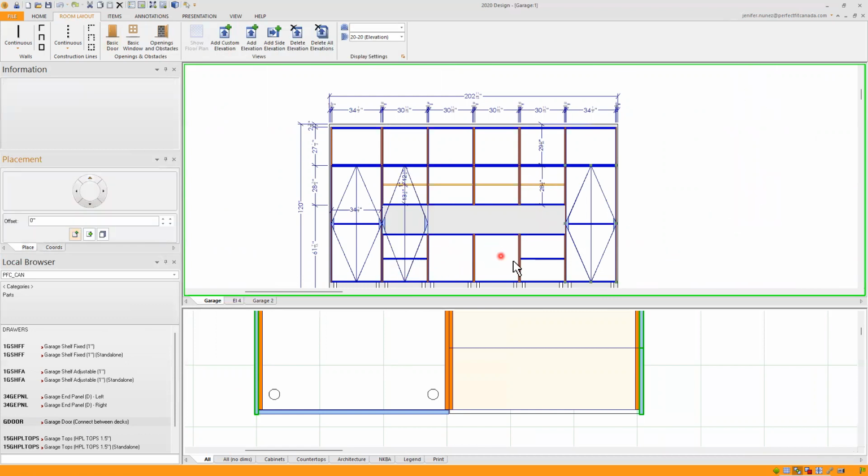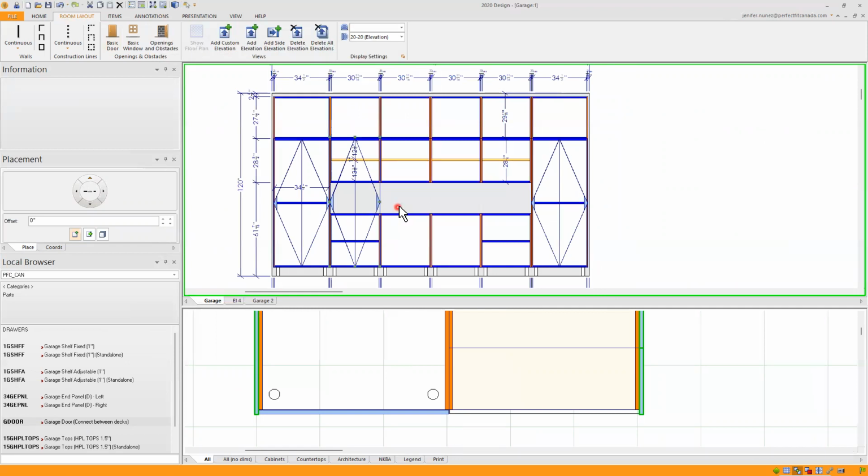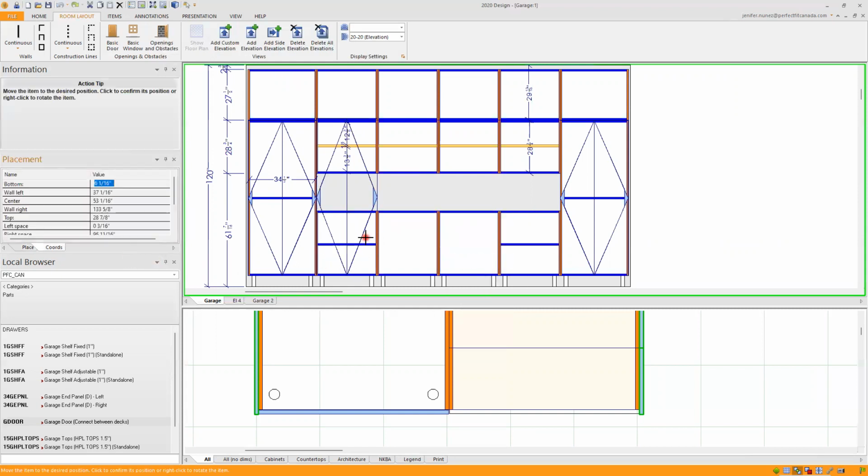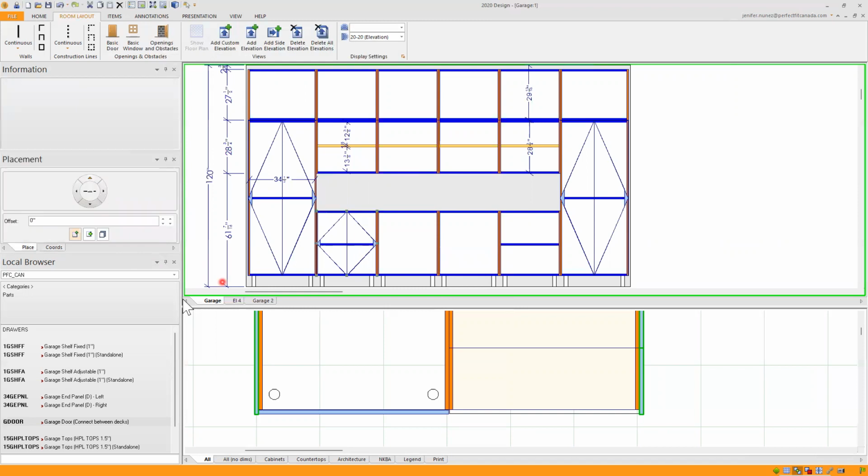Oh, sorry. This won't work because I don't have where to attach that hinge in there, but I'll just resize the height. I want it here. I want my other door in here.